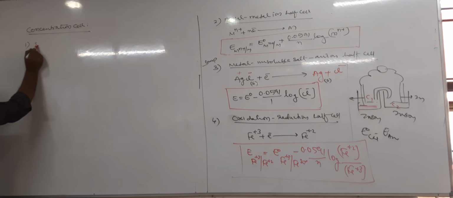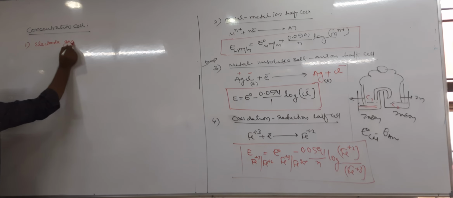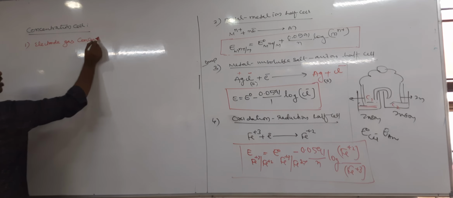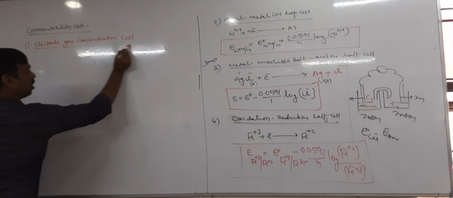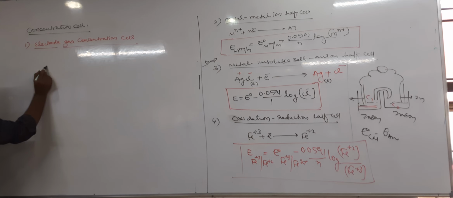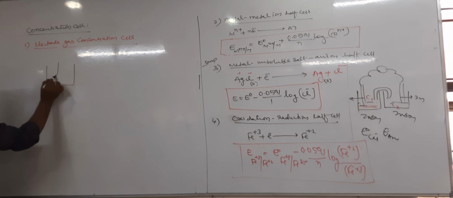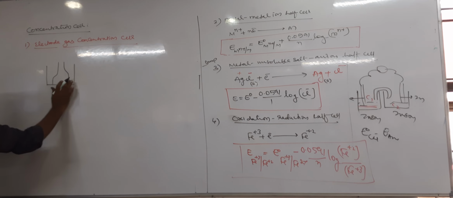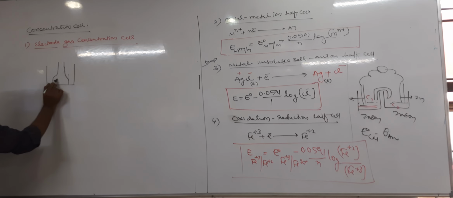One, electrode gas concentration cell. Tell me, in the electrode gas concentration cell, take the rough diagram also. Here we take two half cells having gas as an electrode, that is SHE only.